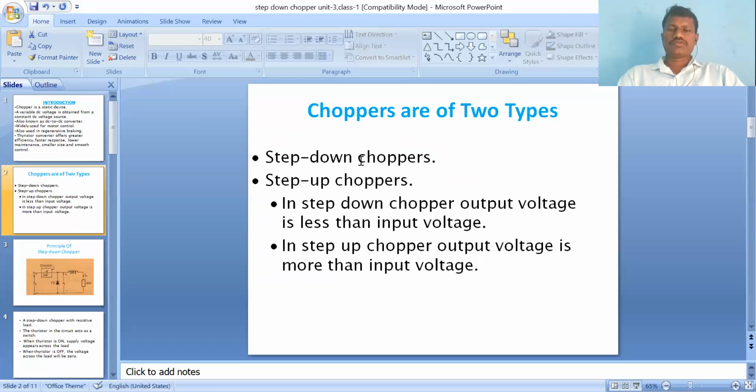Step up chopper means the output voltage is more than the input voltage. These are the two classifications of choppers.